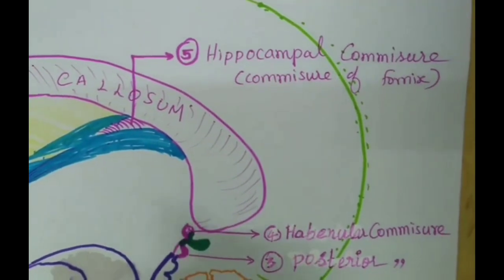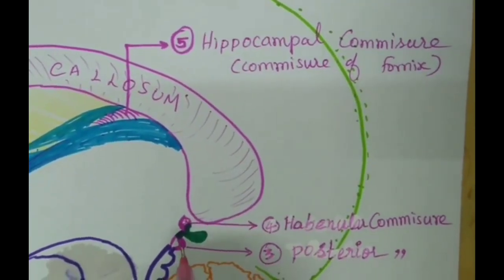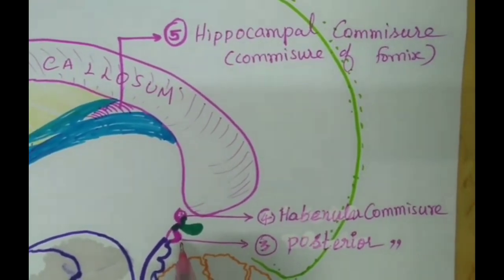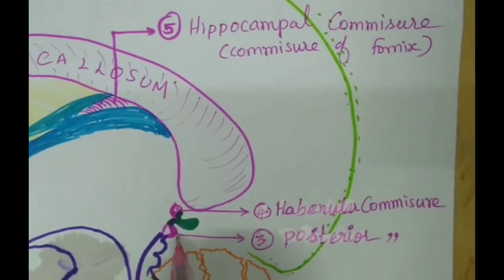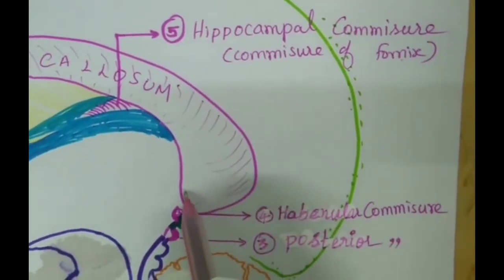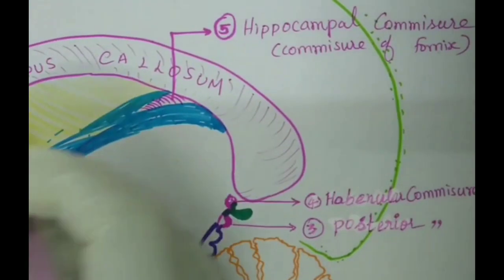So coming to the posterior end of the corpus callosum, we can see the splenium of the corpus callosum, and below the splenium, if we concentrate, you can see a posterior commissure over here. Just below the splenium, you can see a green colored structure, that is the pineal gland, and it has an anterior lamina and a posterior lamina. That is the splenium of the corpus callosum.